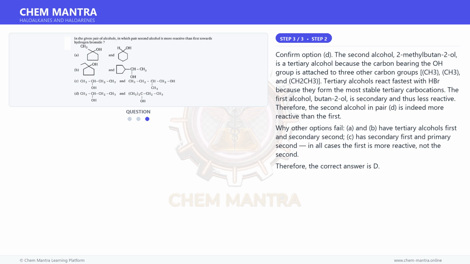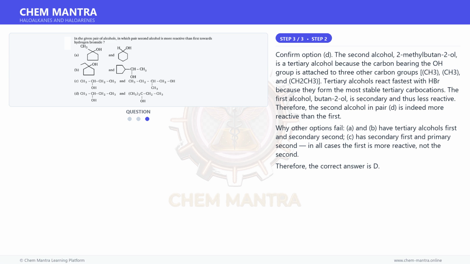The second alcohol, 2-methylbutan-2-ol, is a tertiary alcohol because the carbon bearing the OH group is attached to 3 other carbon groups: CH3, CH3, and CH2CH3. Tertiary alcohols react fastest with HBr because they form the most stable tertiary carbocations. The first alcohol, butan-2-ol, is secondary and thus less reactive. Therefore, the second alcohol in pair D is indeed more reactive than the first.